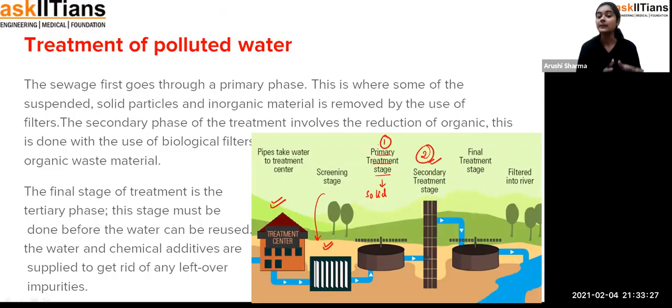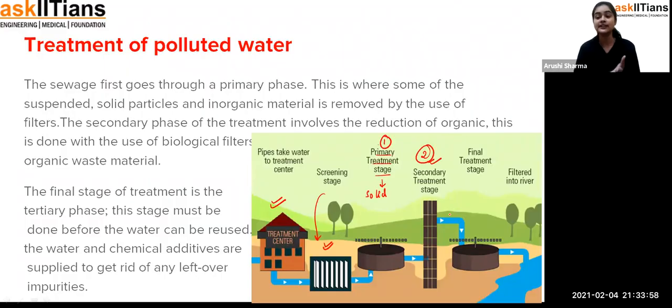Now when the solid particles have been removed, it may be possible that some small particles which are pollutants may still be present over there. So we use some biological filters in the secondary stage, so that the small particles, small bacteria, and impurities will be left behind. Fine. So that's how in the primary treatment we are removing all of the big solid particles, and in the secondary treatment we are removing the small particles, and we are using the biological filters.